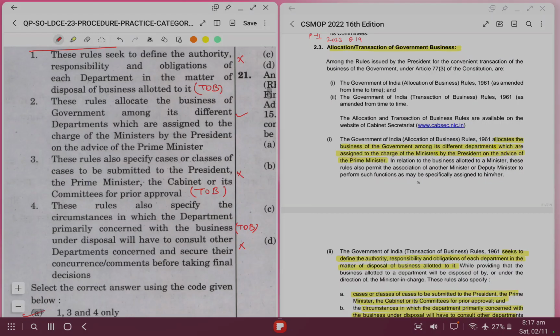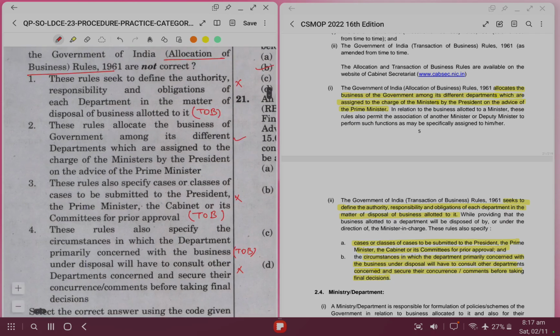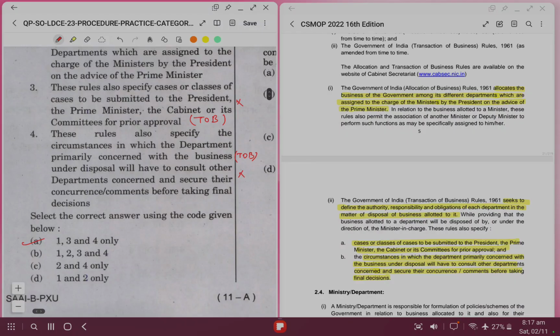Statement 3. These rules also specify cases or classes of cases to be submitted to the President, PM or the Cabinet or its committees for prior approval. Again, this is included in definition of TOB rules 1961. So statement 3 is also incorrect. Similarly, statement 4 is also talking about TOB, not AOB. So statement 1, 3 and 4 are incorrect, which gives us the right answer as A.